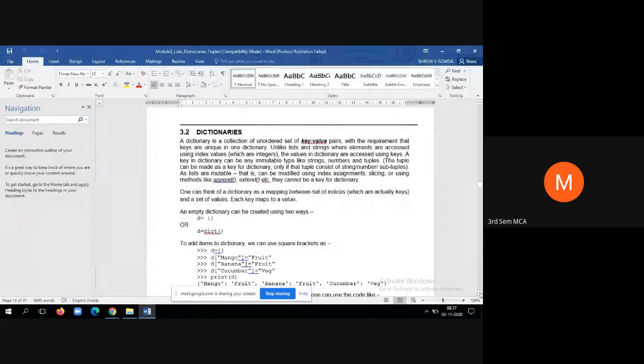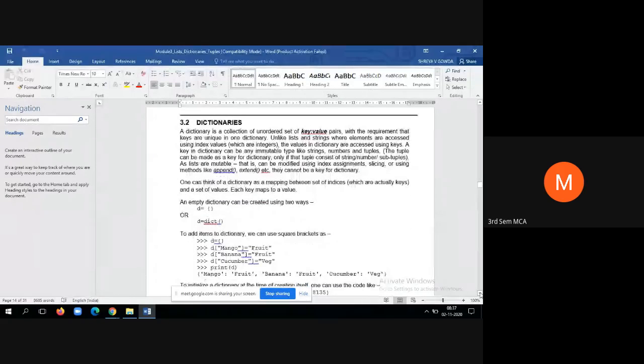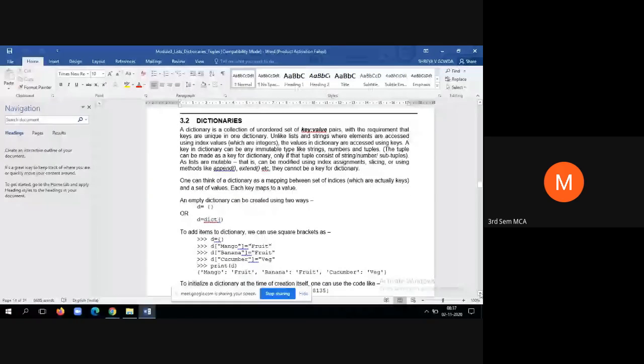As we know, a dictionary is based upon the concept of key-value pairs, which is nothing but the hashing technique. To store and retrieve the elements, it depends upon the hashing technique. Once we know the key, then we can retrieve a particular element. Otherwise, it is not possible to retrieve a particular element within the dictionary.